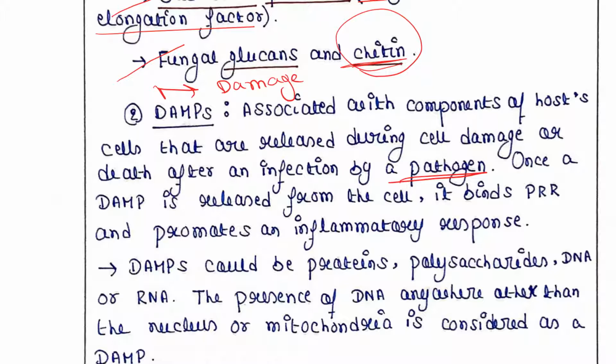Once a DAMP is released from the cell, it binds PRR and promotes an inflammatory response. So when a cell dies after an infection, it will release some molecules. Those are considered DAMPs, and those DAMPs bind PRRs, and that binding promotes an inflammatory response that will ultimately save our body.